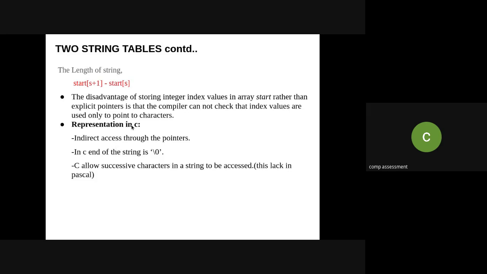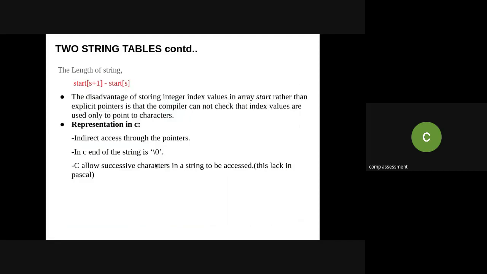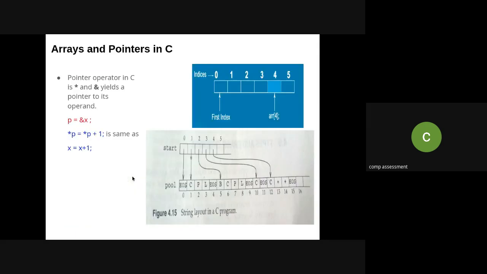Now, the representation in C, which I already explained: each string ends with the special character /0 or EOS, so that is why the indexes will be different in this particular array pointer. These are the arrays and pointers in C, where I already explained the incrementation.